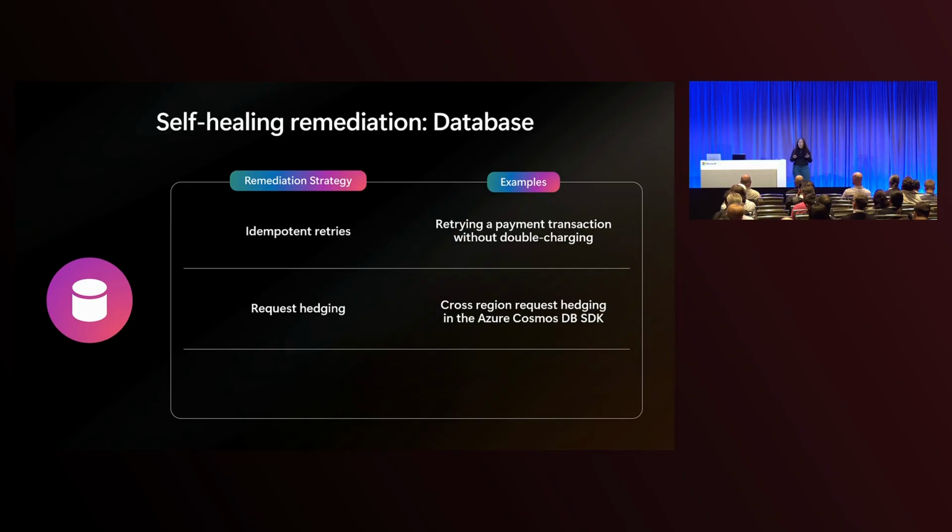If a request takes up to a threshold, it will automatically send a hedged request to another region, and each of these hedged requests have their own independent retries. As the threshold increases, it will continue sending hedged requests to any other regions that you have configured in your account. With cross-region request hedging, that means whichever request actually gets a completion message first, that is the one that will go through. And your overall latency can be greatly reduced.